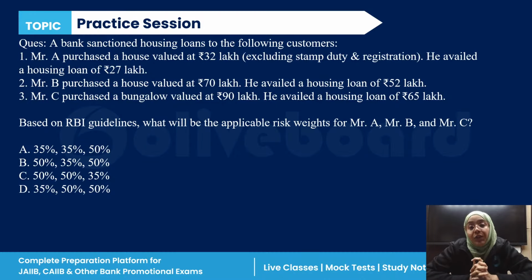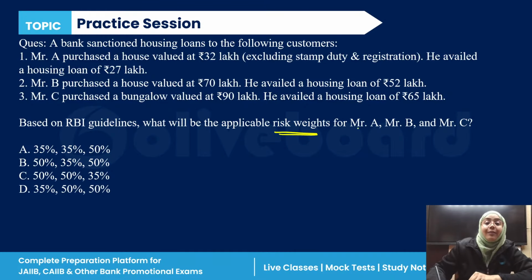A bank sanctioned the housing loan to the following customer. Mr. A purchased a house valued at 32 lakh. He availed a housing loan of 27 lakh. Mr. B purchased a house valued at 70 lakh, availed a housing loan of 52 lakh. Mr. C purchased a bungalow valued at 90 lakh, availed a housing loan of 65 lakh. Now, based on Reserve Bank of India guidelines, what will be the applicable risk weights for A, B, and C?